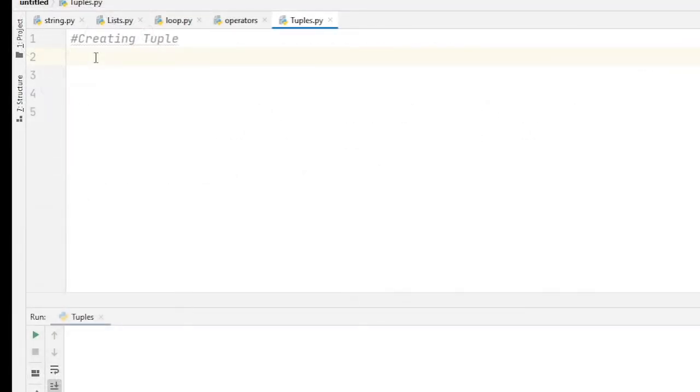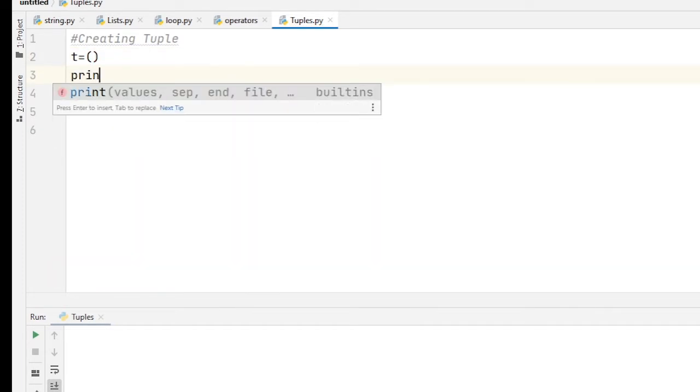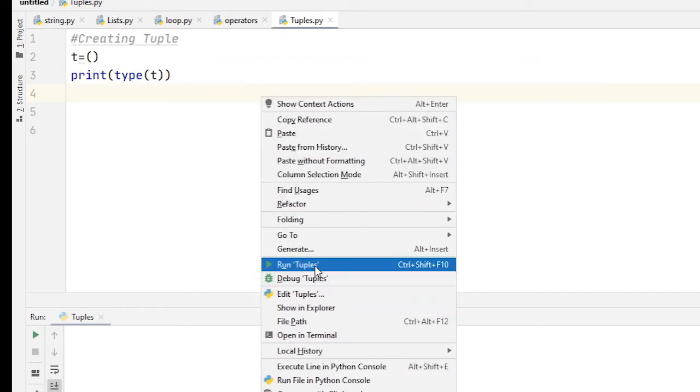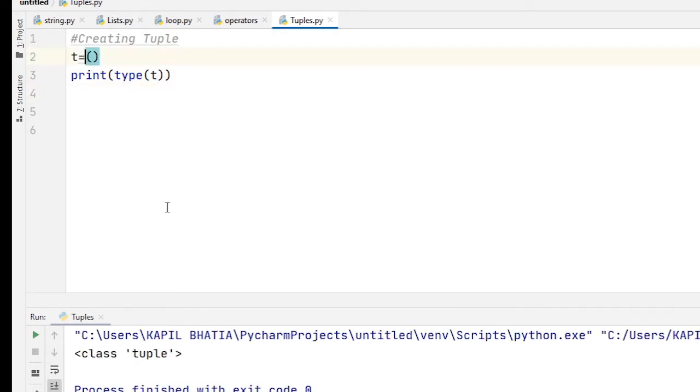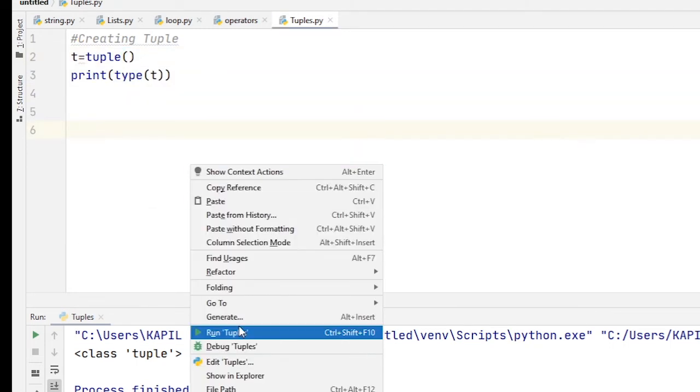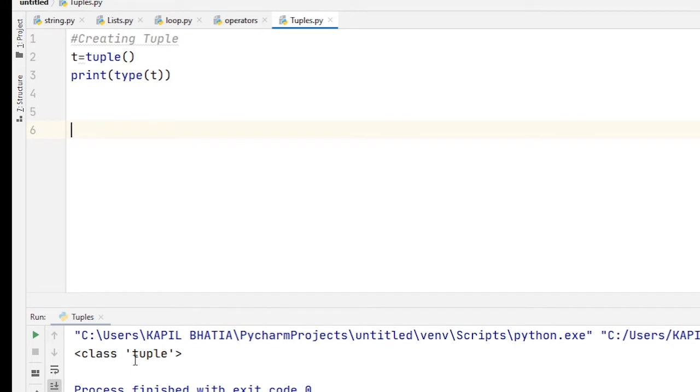To create an empty tuple, you just write T is equal to blank parentheses. If I find the type of T, it will return tuple. Or you can use the tuple type object to create an empty tuple. When I run this code, here you can see the type of T is tuple. So I hope you understand how to create an empty tuple.